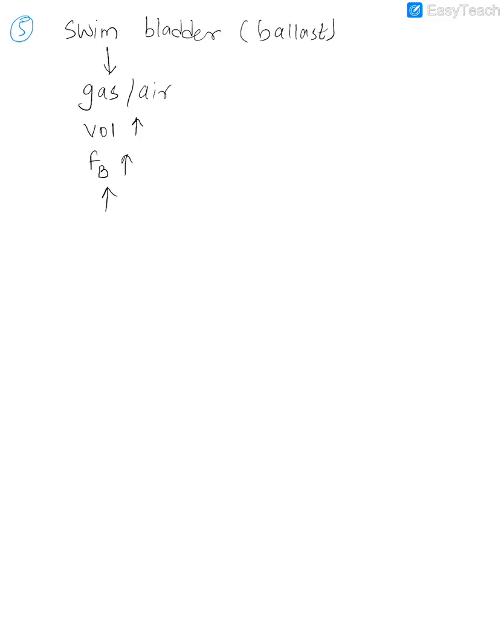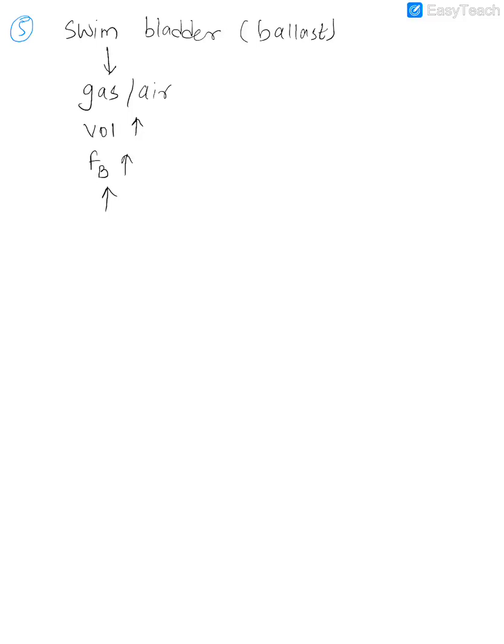Got it? Now if it wants to come down, if it wants to go inside, what will it do? It will empty the bladder, so the volume will decrease, it will get thinner, upthrust will decrease, and it starts sinking again.